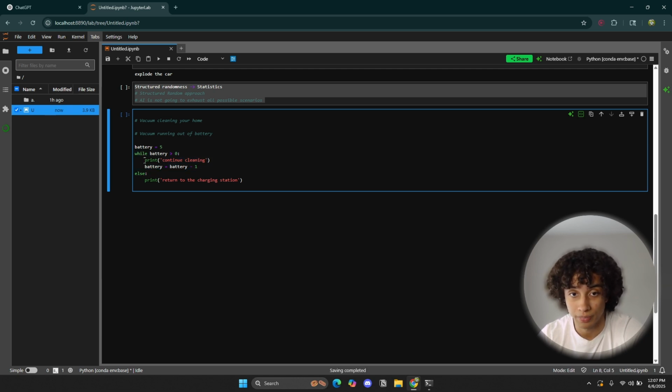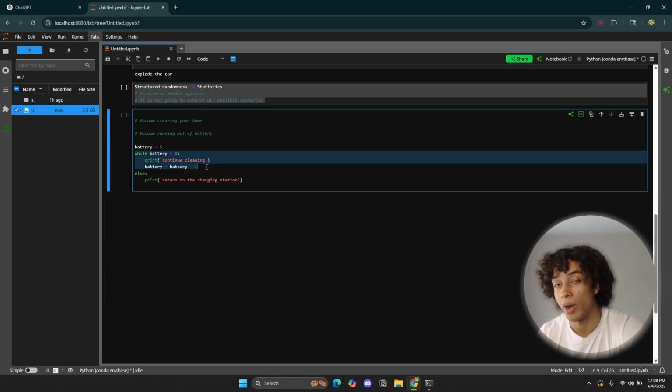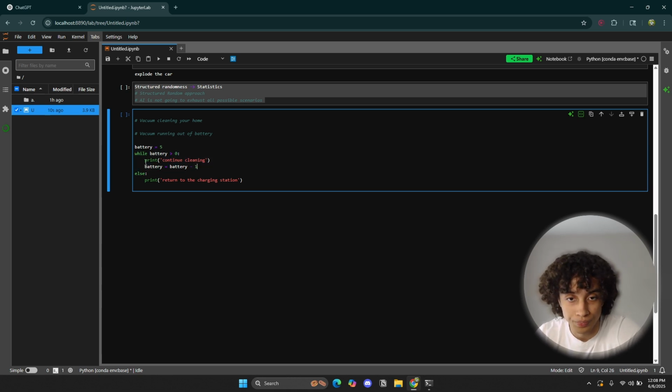This is called the scope. The scope within the while loop. This is why indentation is important, because it tells Python what is the scope of this while loop block. So it's going to print this statement, and it's going to go read the next line deterministically, and it's going to do this action.